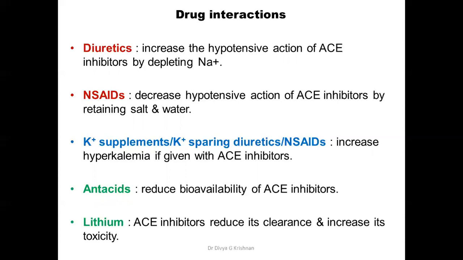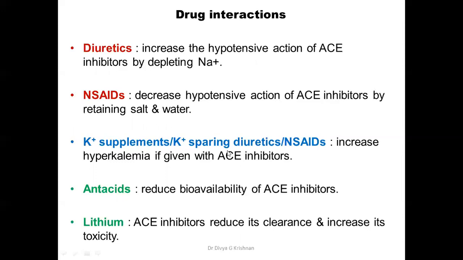The opposite is the case with NSAIDs, which will decrease the hypotensive action. That means they will somewhat counteract the BP lowering action of ACE inhibitors by retaining salt and water. That's the opposite effect of ACE inhibitors.